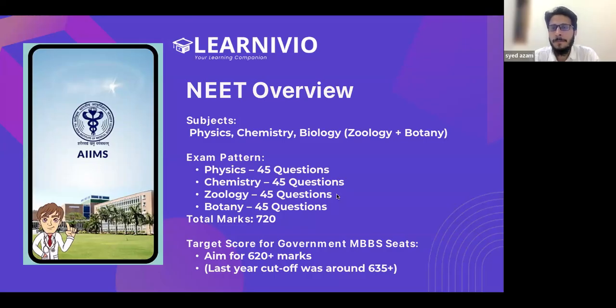But if your target is either engineering or medical, then I would say you should decide earlier, because she will not be able to crack both NEET and JEE simultaneously. At some point she has to decide either PCM or PCB. Then why waste 2 years? Just take the decision now.